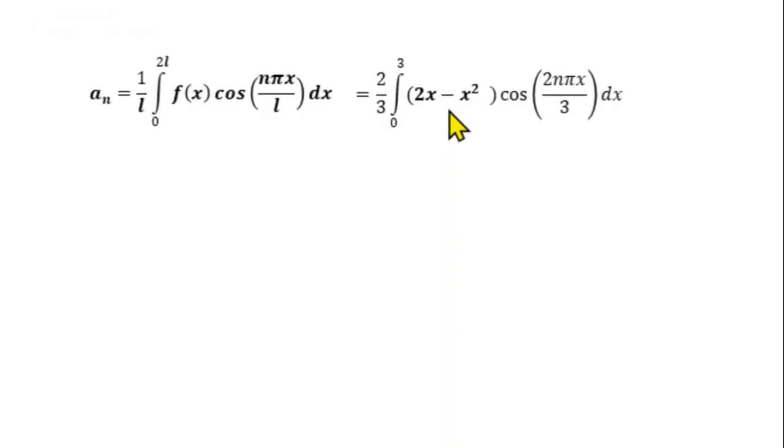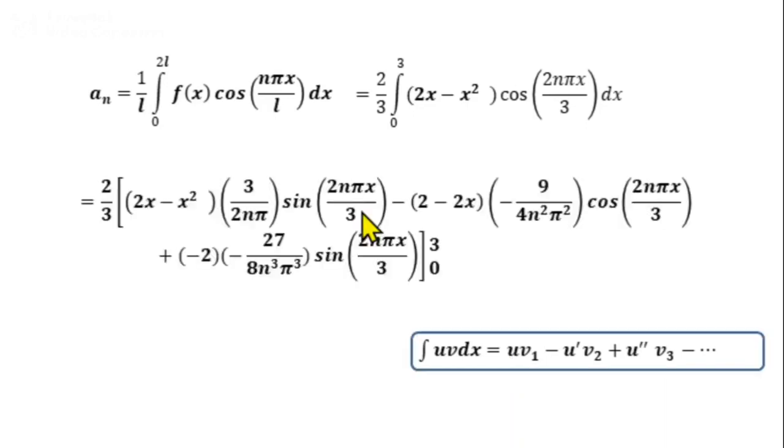So first term, 2 by 3 into, we have u v1, so 2x minus x square into integral of v. Integral of cos 2 n pi x by 3 is sin 2 n pi x by 3 whole divided by 2 n pi by 3, or we can write 2x minus x square into 3 by 2 n pi into sin 2 n pi x by 3, minus u dash v2.